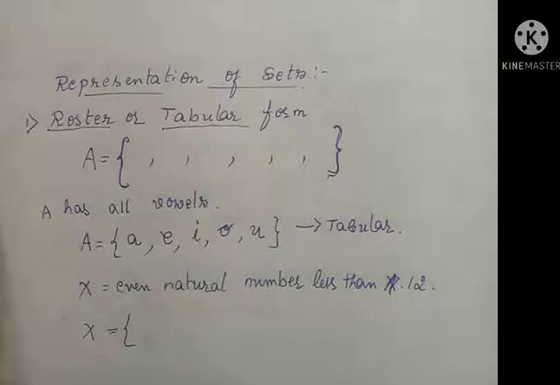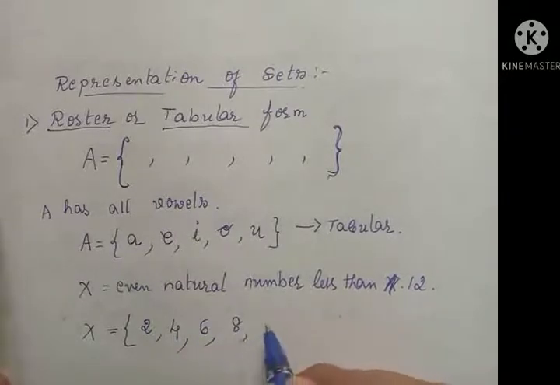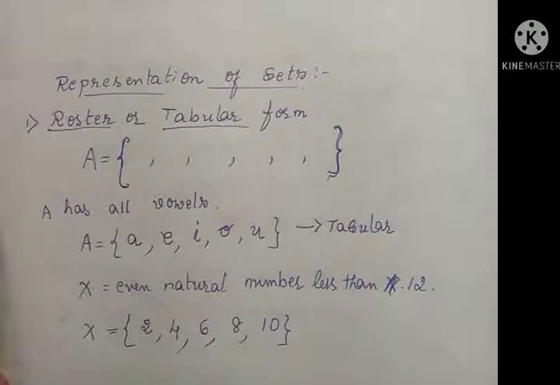I can't use 12 because it is mentioned less than. Therefore the possible values are 2, 4, 6, 8, 10. Only these 5 elements. So this representation of a set is known as roster form or tabular form.